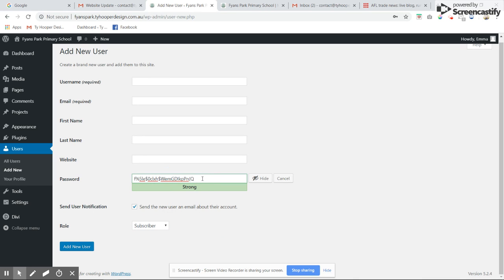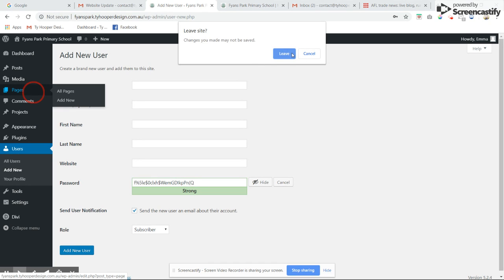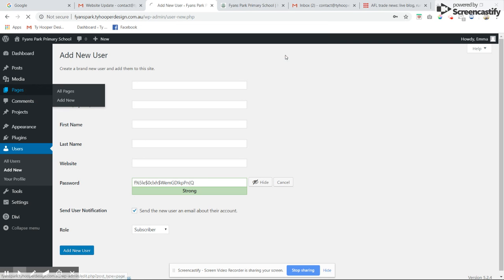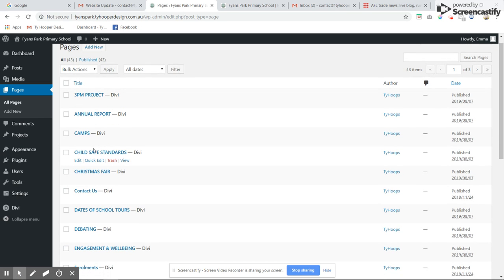You can change the password to anything you want, but it's good to have a strong password. And then you just add new user. Tools and settings, not really relevant. I guess the main thing that you want to do is edit the text and add new text areas. So we just come to pages, and then we've got all the pages here.